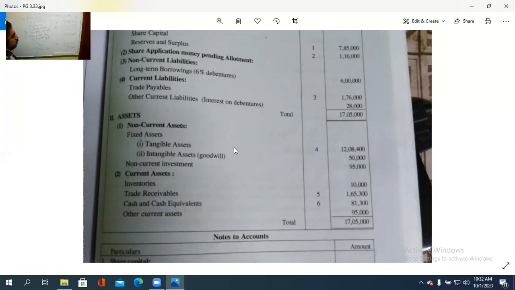Take the total. So shareholders funds: share capital 7,85,000, reserves and surplus 1,16,000; non-current liability, under that long-term borrowing is 6 lakh; then current liability, the trade payables 1,76,000 and 28,000. Total 17,05,000. This is the equity and liabilities side. Then we see what is the asset part. Asset.